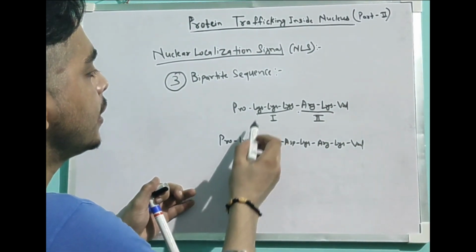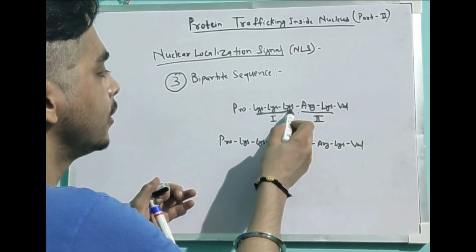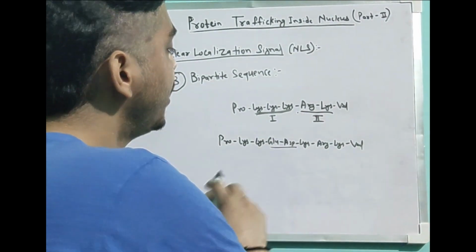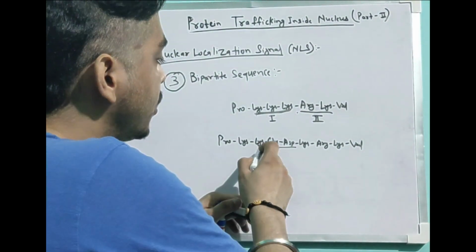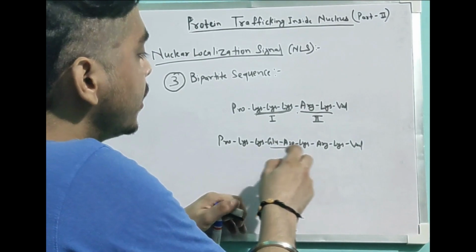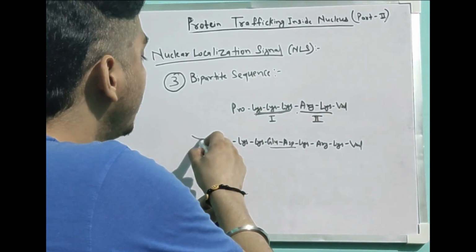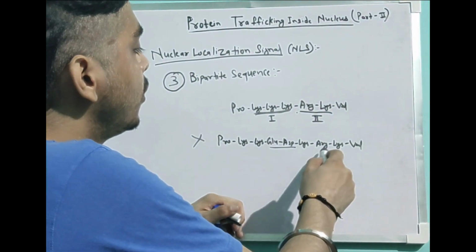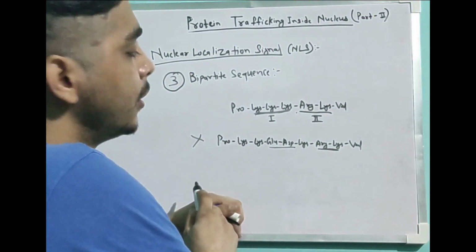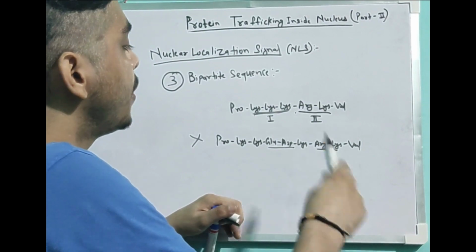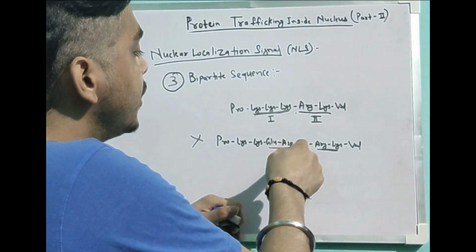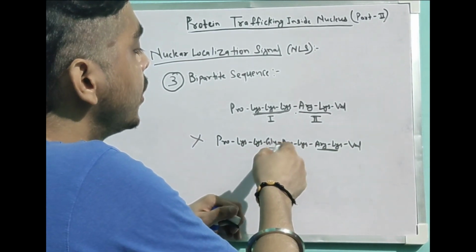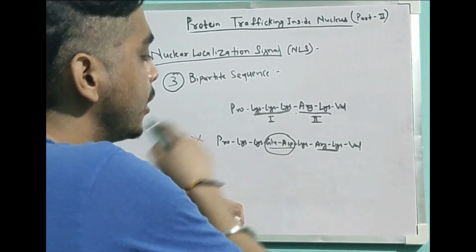Here you can see that the 3-lysine sequence, which is our part 1, is interrupted by glutamine and aspartate. Because it has been interrupted, this protein will not be able to get inside the nucleus, even though we have arginine, lysine present over here.